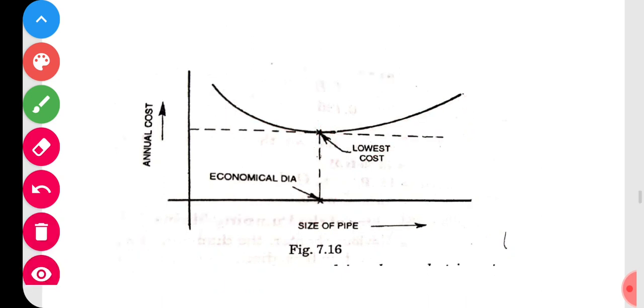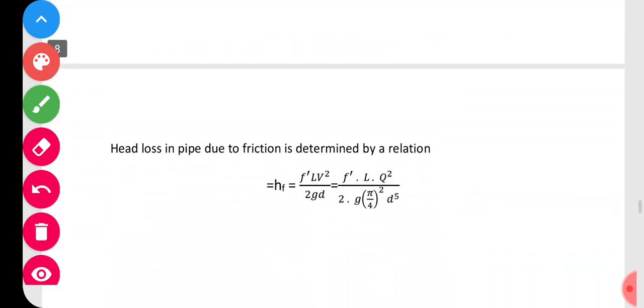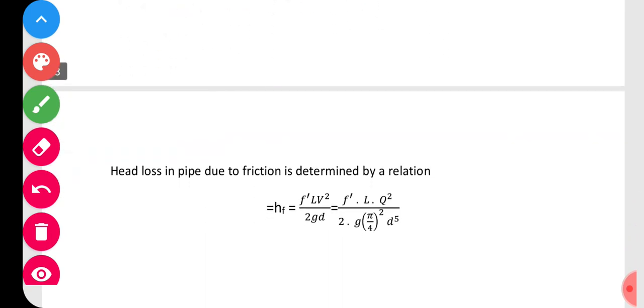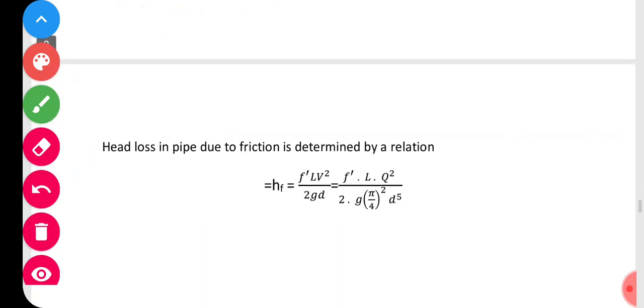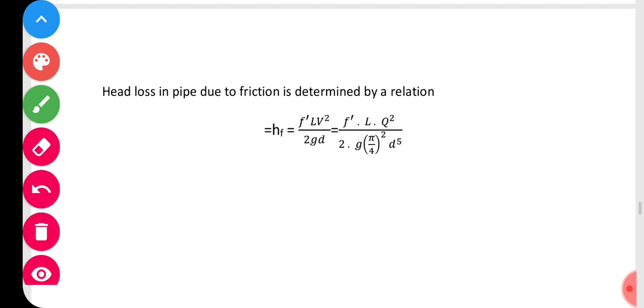So the theoretical part is very simple and very little here. On these pumps, you have certain problems also in the examination, which are sometimes asked. The loss of head due to friction is determined by this equation. Please remember the equation. It is sometimes required while solving the problems also.